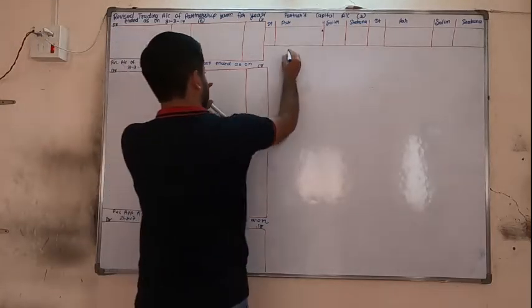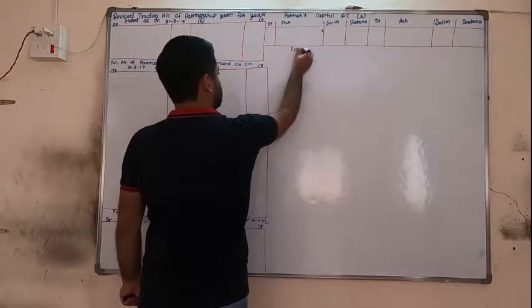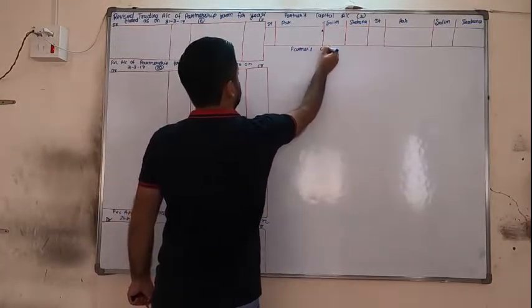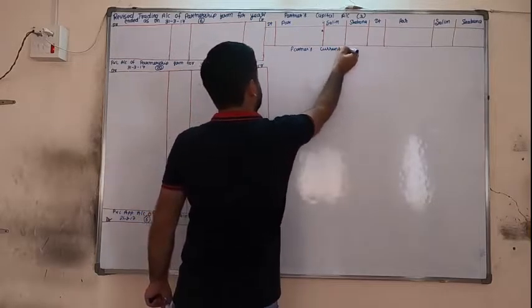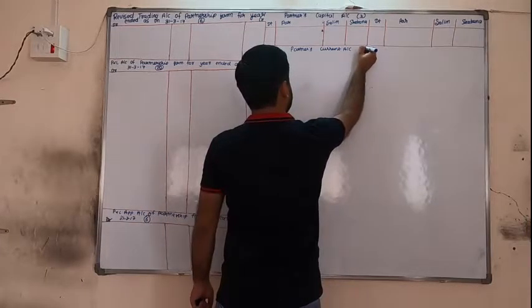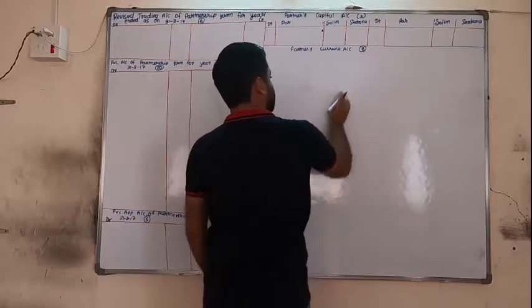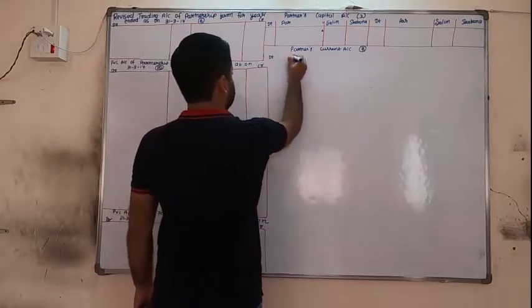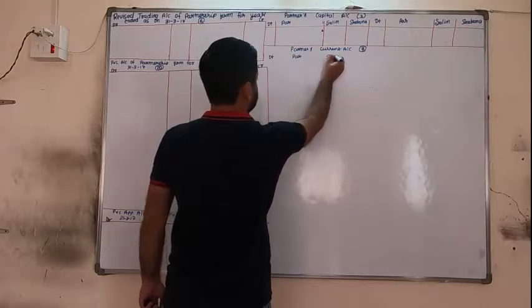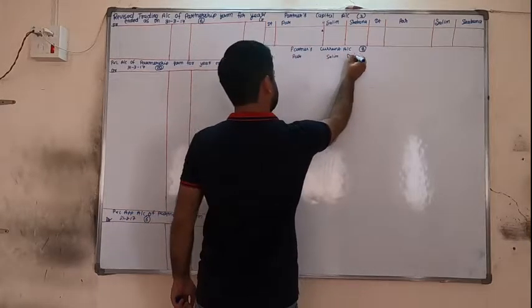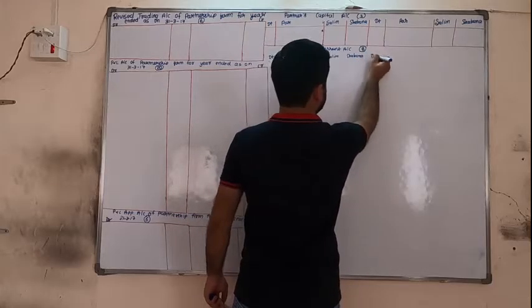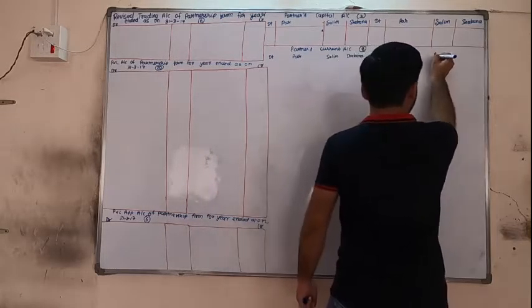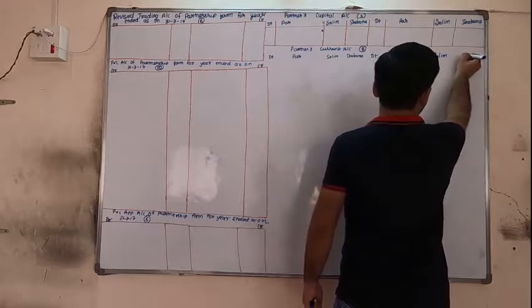Next, partners current account for 8 lines. Date, particulars, Salim, Shabana.